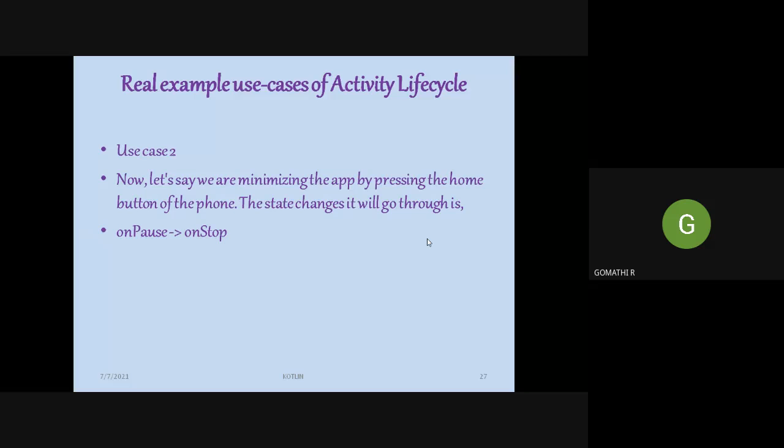At this time, the methods that will be called are onPause followed by onStop. onPause is for the background activity, that is the music player, to be paused for a while, so it will be put in the background, followed by the onStop method.